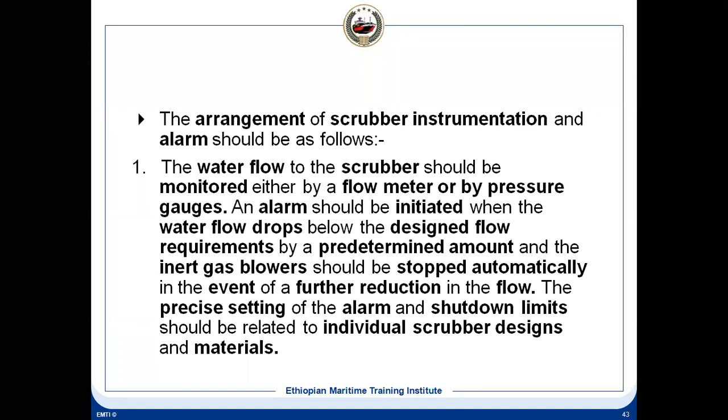And there can be another alarm. Sometimes the scrubber material is such that it cannot withstand high temperature. In that case, there is a cooling system: when the exhaust, the flue gas, is entering into the scrubber, it is cooled down to a certain temperature that the scrubber material can withstand. In that case, the inlet temperature has to be measured. If the inlet temperature is increasing, it will affect the material, as the design is not for that level, so it has to be tripped.